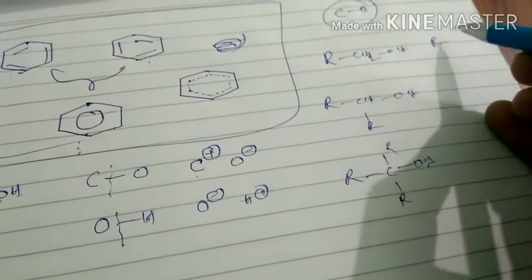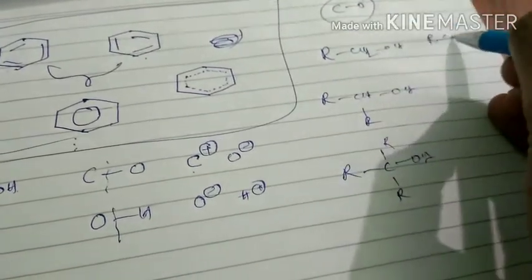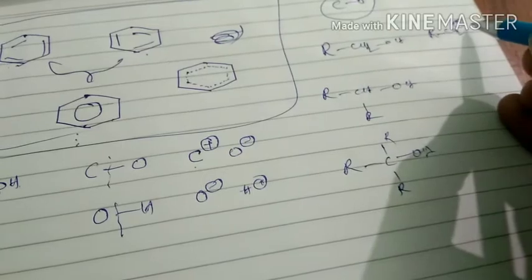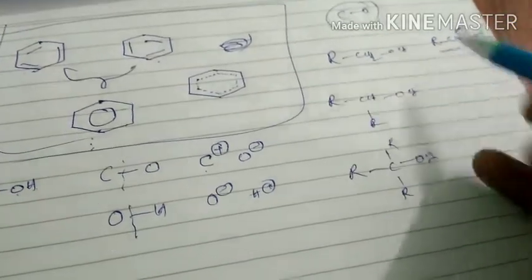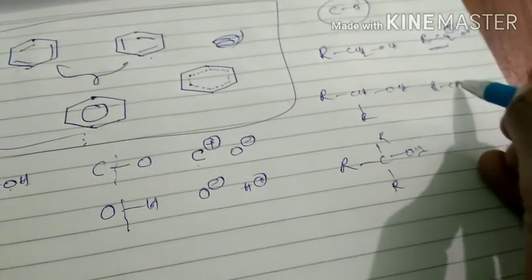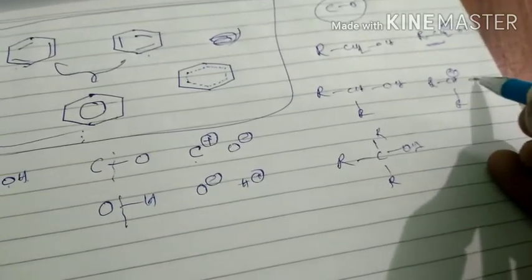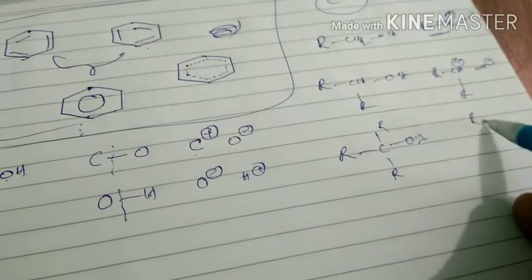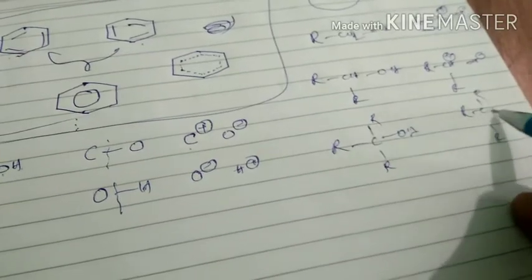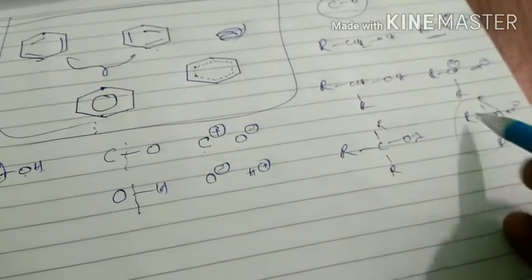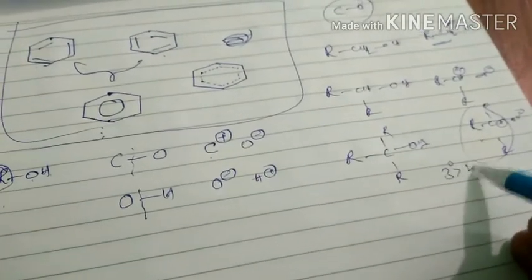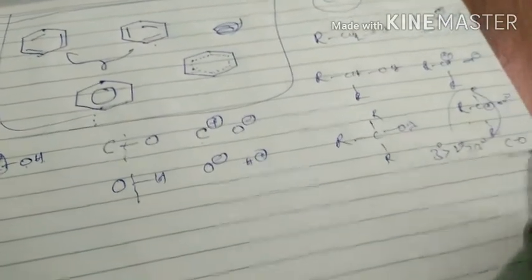Due to cleavage of the C-O bond, we get RCH2 plus and OH minus, which is a primary carbocation. In this case, RCH plus R and OH minus. In this case, RCRR plus and OH minus. So this is tertiary, secondary, primary. Which is more stable? Tertiary is more stable. So the order is tertiary greater than secondary greater than primary in case of the C-O bond.